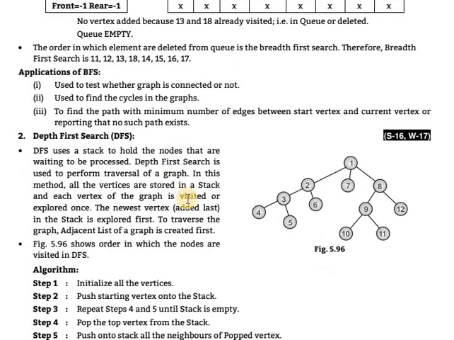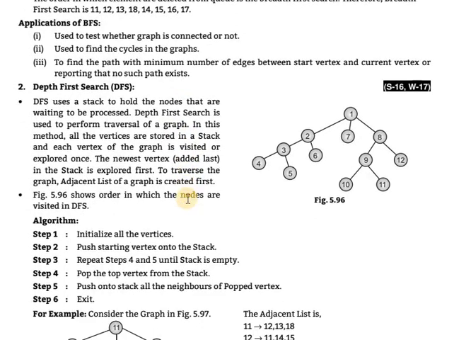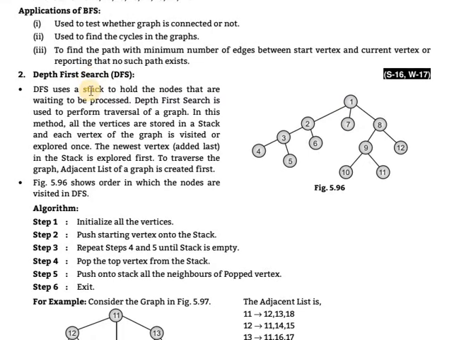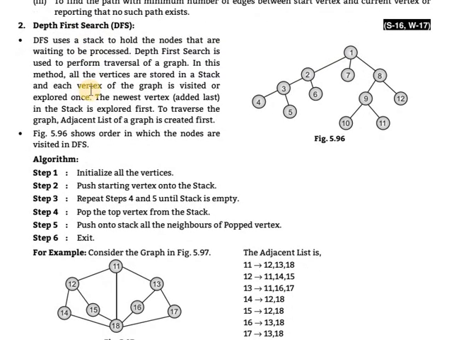Next, applications of BFS. First, it is used to test whether the graph is connected or not. It is used to find cycles in the graph. It is used to find the path with the minimum number of edges between the start vertex and the current vertex, or report that no such path exists.